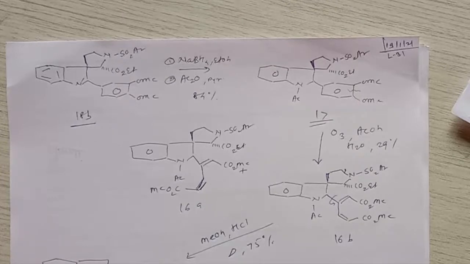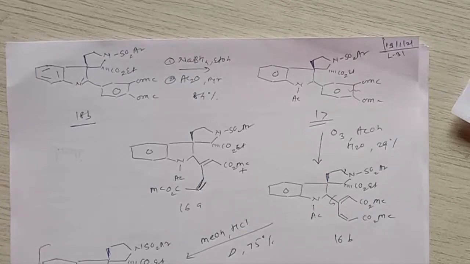Then the remaining molecule will be the same, that means NSO2Ar here, COOEt here, then here is a carbon-carbon double bond, here is CO2Me, and then here is a single bond, here is a double bond, and here is MeCO2, right? So it is called intermediate 15, right?